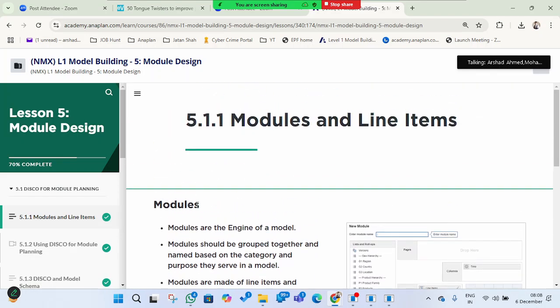There is a complete model. In the model, we have a list which stores information, and we have modules. Modules contain line items where all the calculations, functions and formulas can be used to get the results.